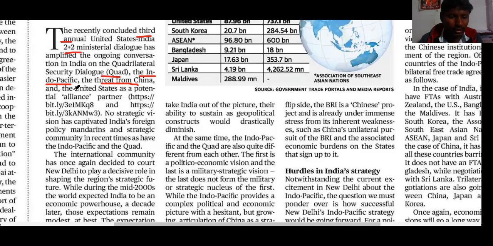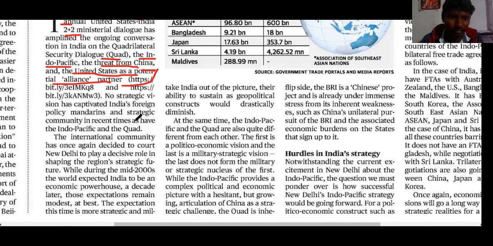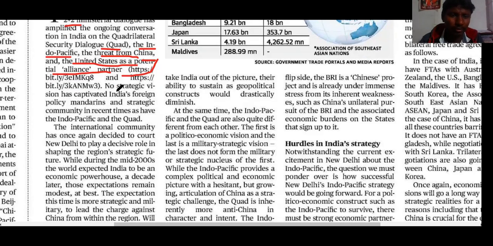And in this regard, the US has evolved as a potential alliance partner in this Quad and the Indo-Pacific region. And going deeper into the article, no strategic vision has captivated as much, or influenced as much, of India's foreign policy as the Indo-Pacific and the Quad.